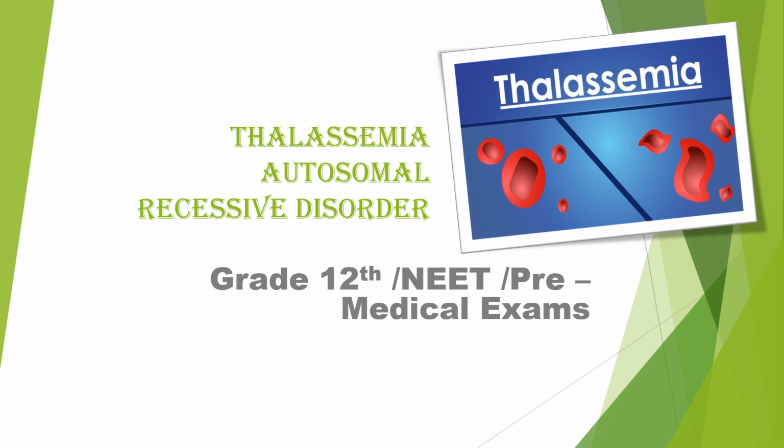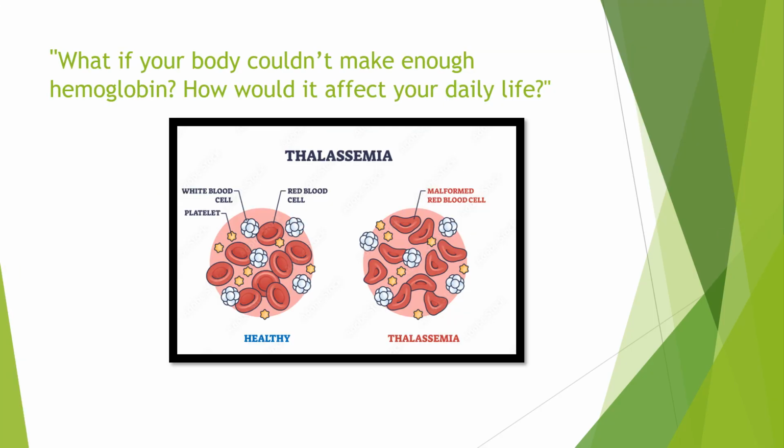Today's episode is going to be a very informative episode, and let us see what we are going to learn today. So let us start with a question: what if your body couldn't make enough hemoglobin? Will you have any problem if your body is not making enough hemoglobin? We all know that hemoglobin's main function is oxygen transport. So if it is not present in the blood, what will happen in our body? In the absence of hemoglobin, we will be anemic as well. How would it affect our daily life? That is what we will learn in today's class.